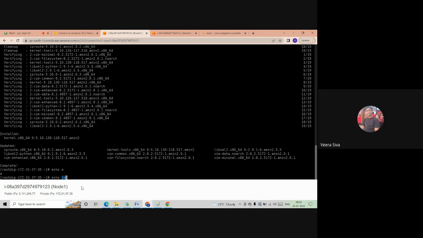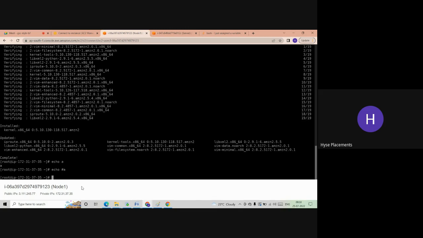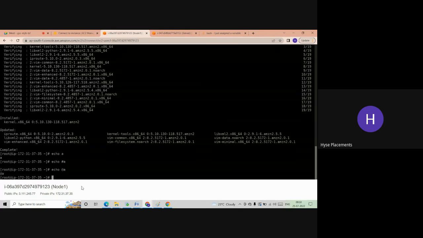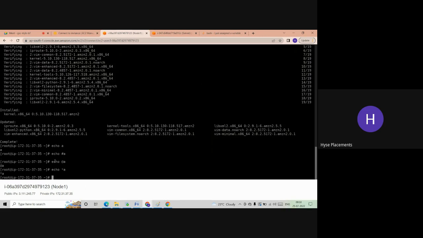Value of that. No, forget about the variable concept, if you don't know anything about it. Then what's your assumption? If I say whatever you type after echo comes as an output, if you type echo $A, it should come as $A only. Echo hash A. Hash is also used for variables only. Echo hyphen A. What will happen? Echo at the rate A. Echo star A. What happens? Star A. So after echo, whatever you type, you should get that as the output.